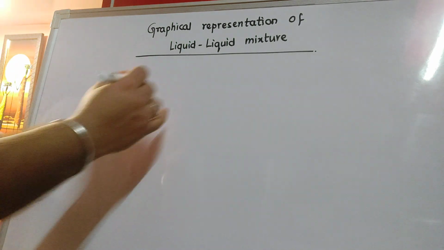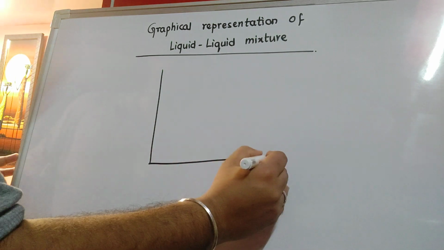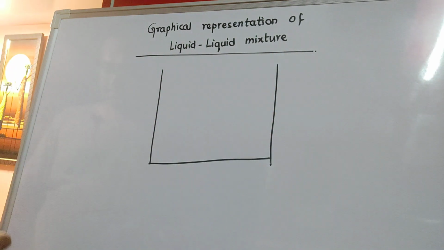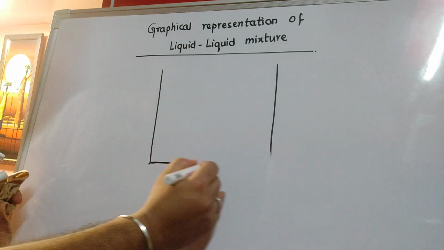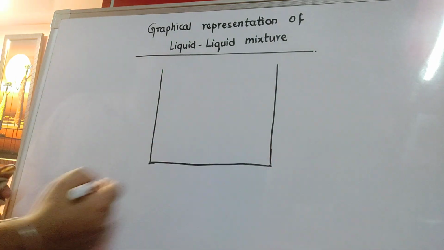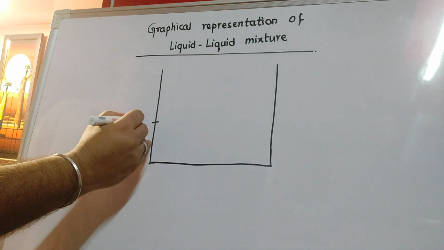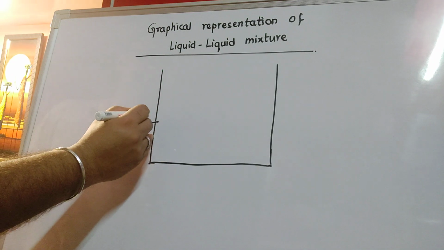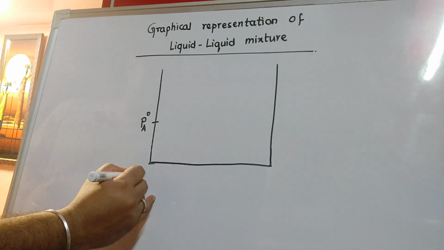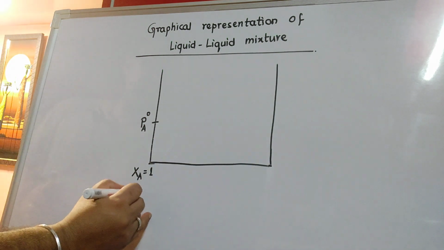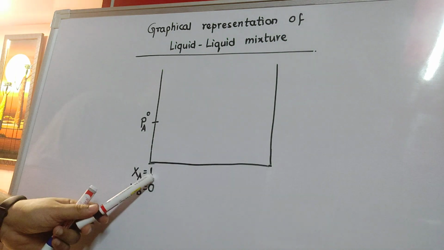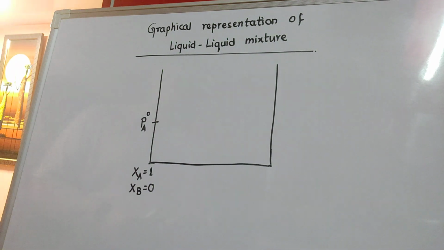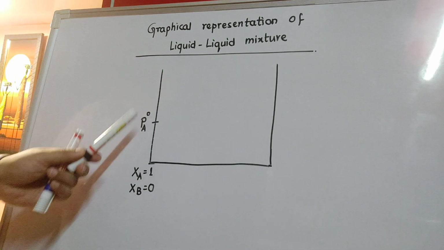So let us say that we have this graphical representation drawn in such a way that liquid A is less volatile. So when present alone, Xa will be 1 and automatically Xb will be 0. I hope you have understood why, because the sum total of mole fraction is 1. If alone Xa is 1, then automatically Xb will be 0. So this line stands for pure liquid A.